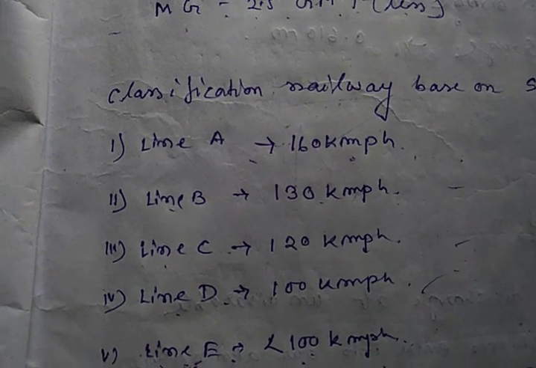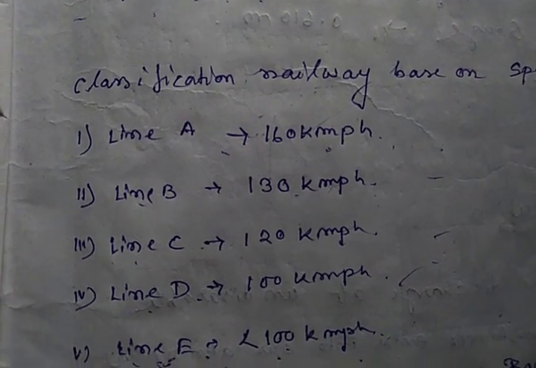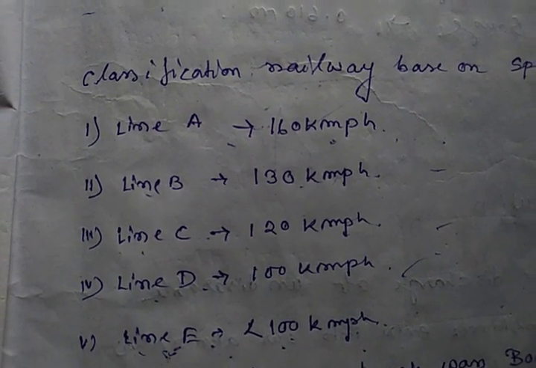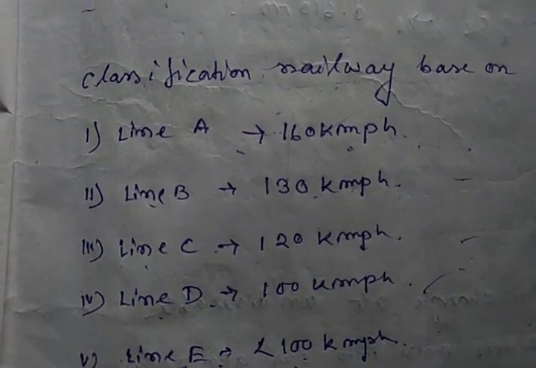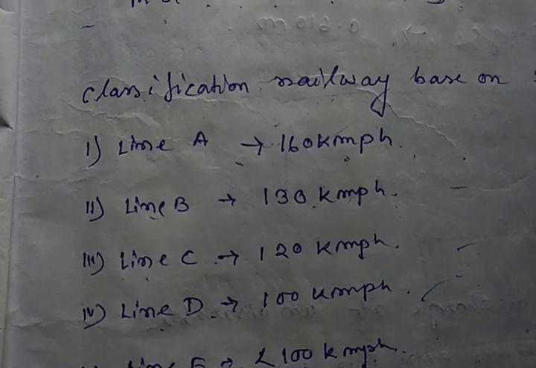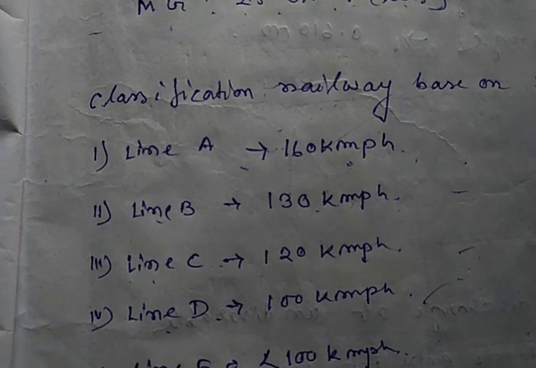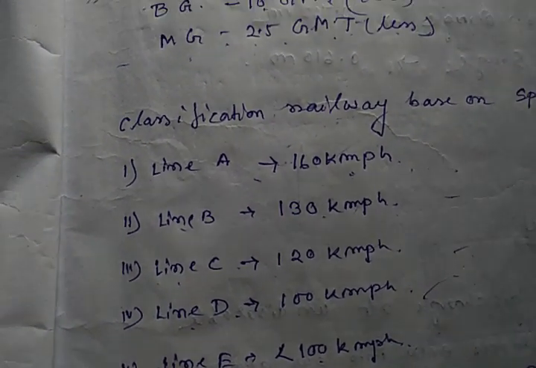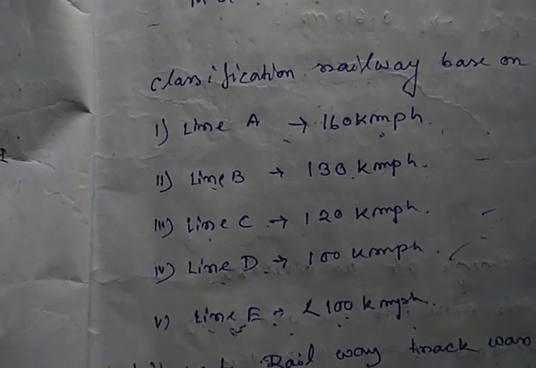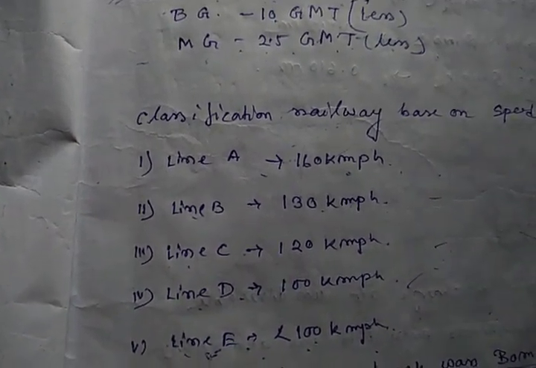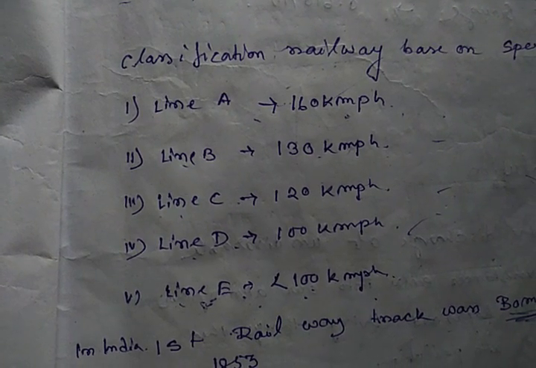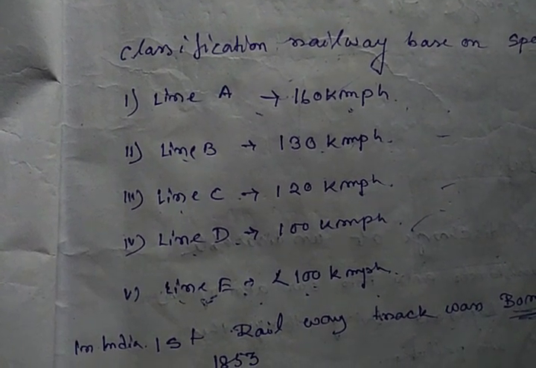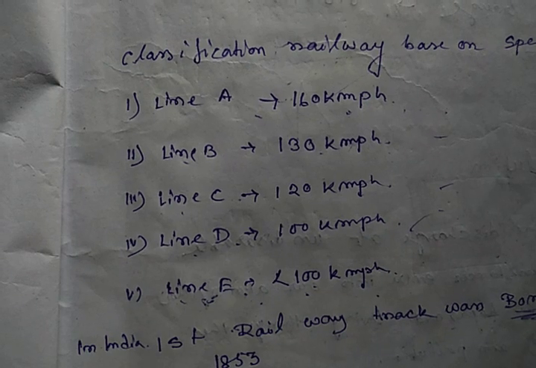If the speed of the train is 160 kilometer per hour, then it will be called A line. Next, if the speed is 130 kilometer per hour, then we will call it B line.